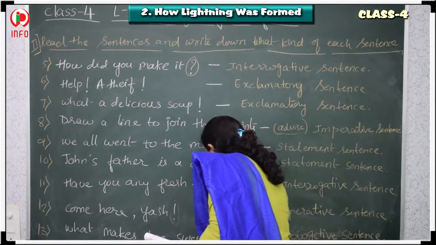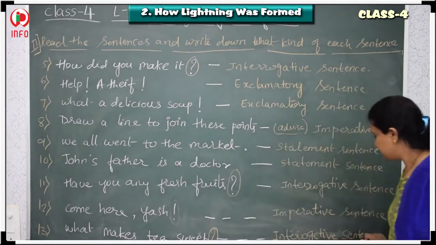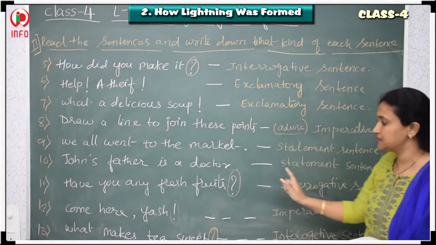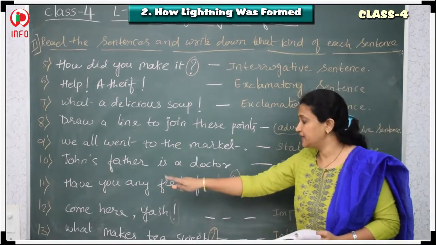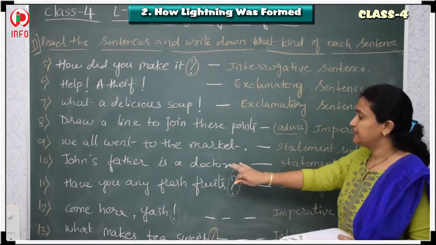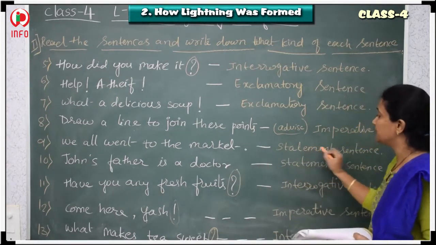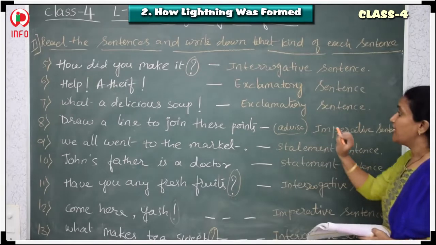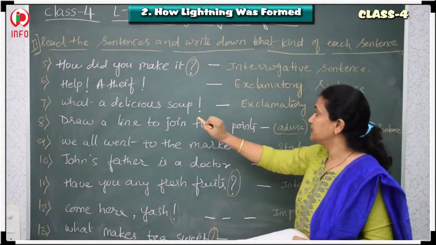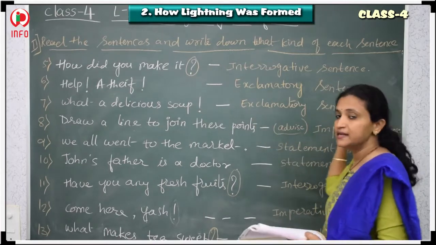That is the reason it's an interrogative sentence. These are all interrogative sentences. Whenever we see advice and commanding, we should call them imperative sentences. Whenever we see simple sentences, we should call them statement sentences. And whenever we see surprising kinds of things in sentences, it is an exclamatory sentence.